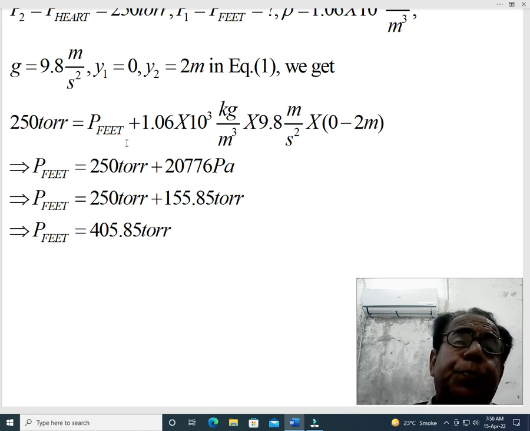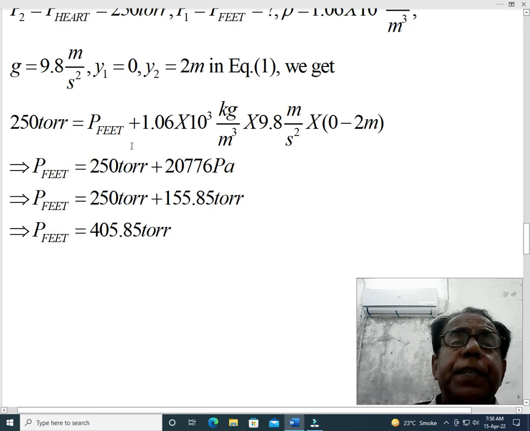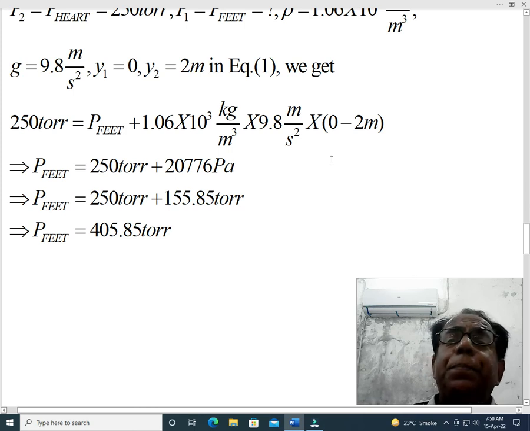This implies that we will keep P feet, the blood pressure at feet, on one side, and all this factor will be shifted to the other side of the equation, and here the sign will change. But dear students, because this quantity is negative, on shifting to the other side it will become positive.